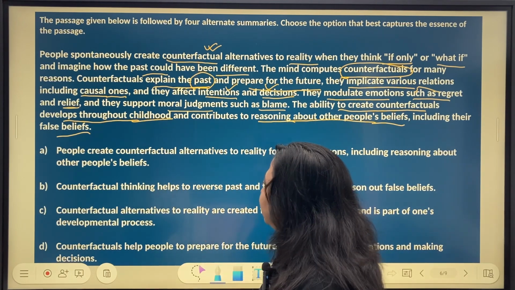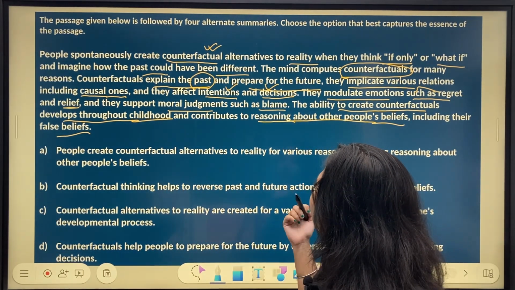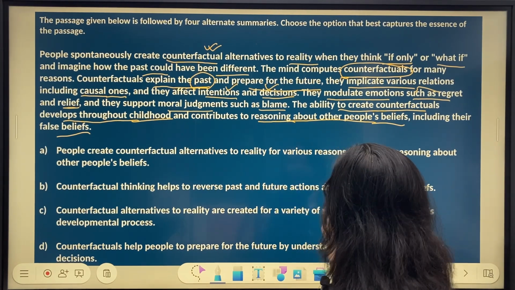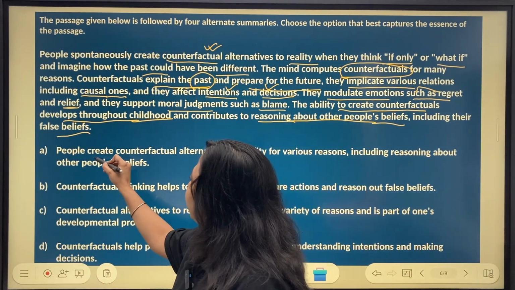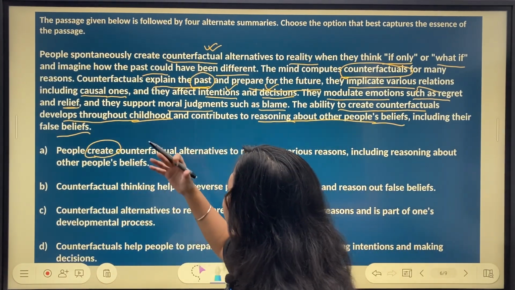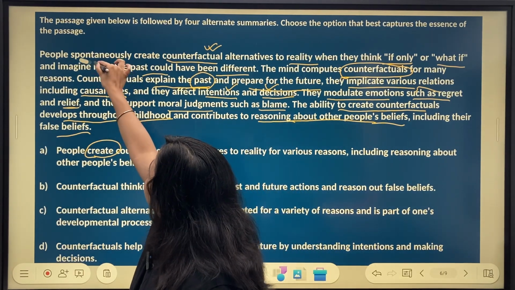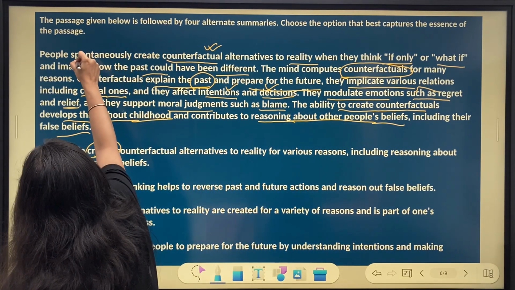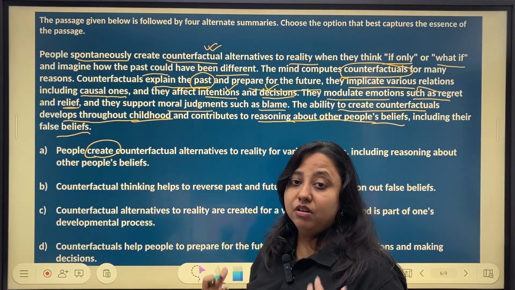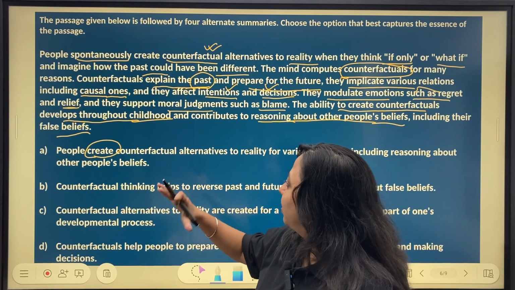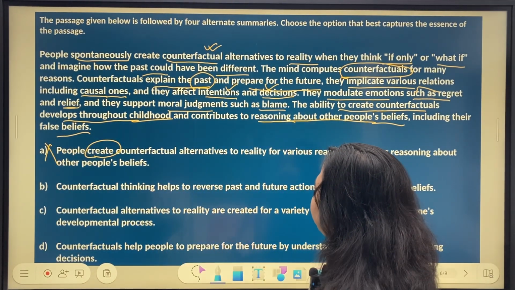Let me look at the options and see if I can make sense. Option A: people create counterfactual alternatives to reality for various reasons, including reasoning about other people's beliefs. The problem here is "create." The first line says that people spontaneously create. This spontaneous word is very important here. This is something where you don't create it on intention. If you don't mention spontaneously, it seems like people do it on intention. No, they spontaneously create those beliefs. So that is why I'm eliminating answer choice A.